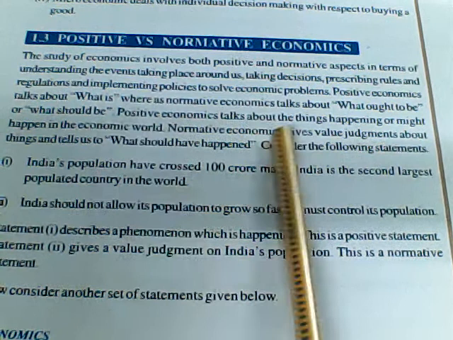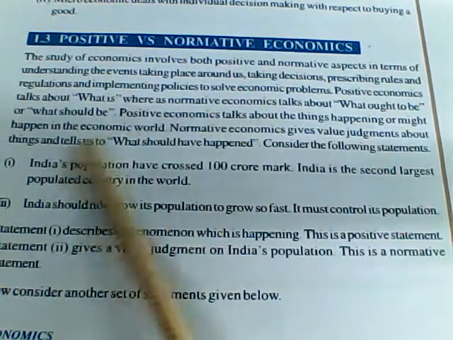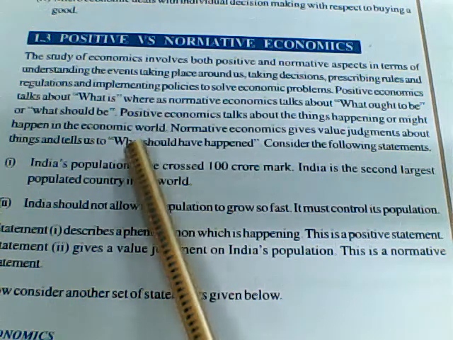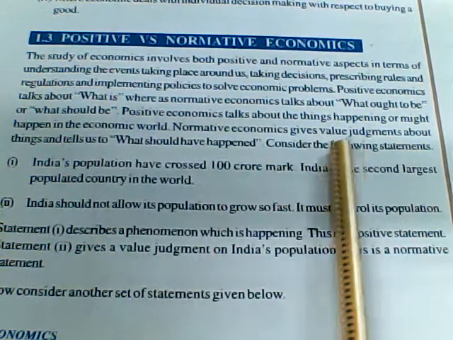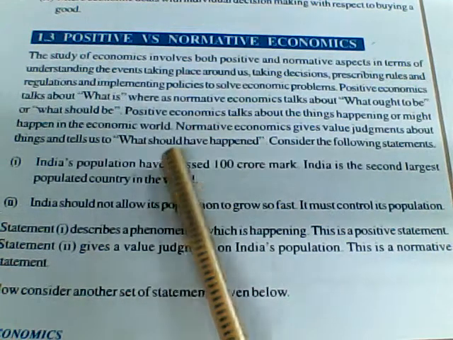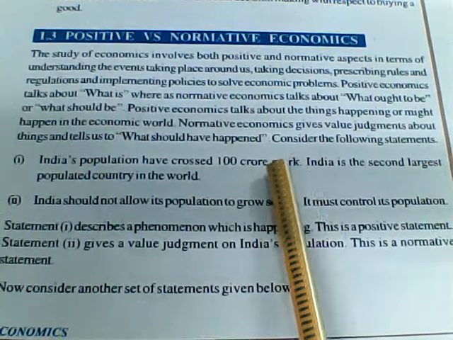Positive economics talks about the things happening or might happen in the economy. So they are talking about the present and the future, whereas normative economics gives value judgments about things and tells us what should have happened.